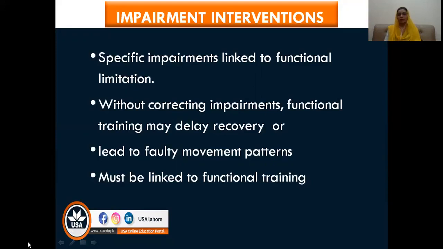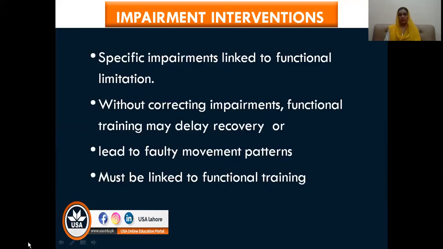So the patient can develop a faulty movement pattern. That is why it is very necessary to train the patient and correct the impairment. Otherwise, functional training will be counterproductive. It will delay recovery as the patient will be learning incorrect patterns.